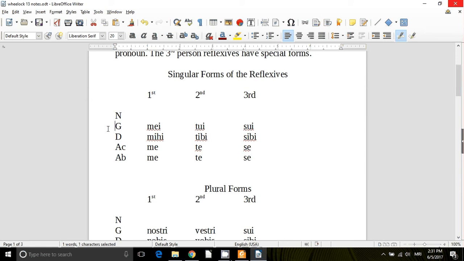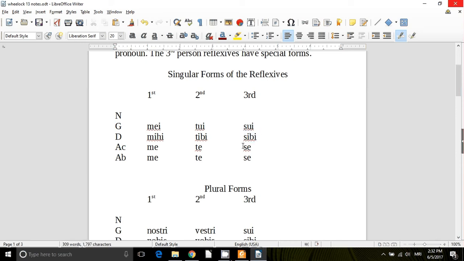That person is my friend. Or Cicero was Pompeius's friend. Cicero was his friend. Referring back to the subject. Okay. So me, mihi, me, tui, tibi, te in the second. And now here are the special forms that you haven't learned yet for the third person.